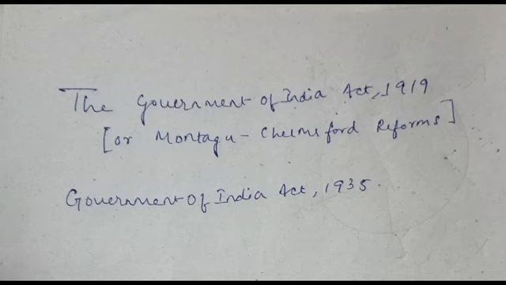He said that the constitutional advancement in India would be a gradual development of self-governing institutions with a view to the progressive realization of responsible government as an integral part of the British Empire. The last few words of the sentence are a part of the exact statement, which is also known as the Montagu Statement.